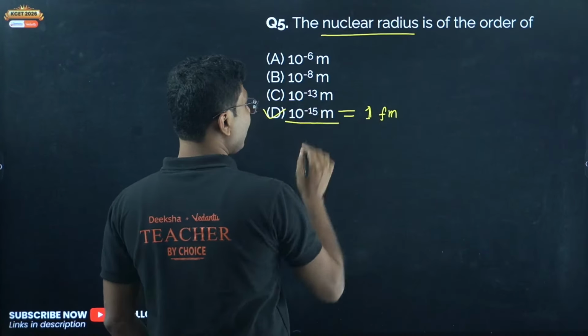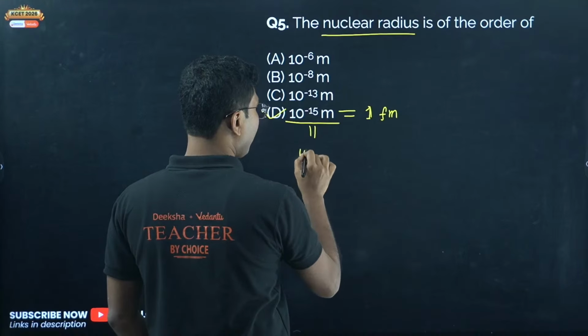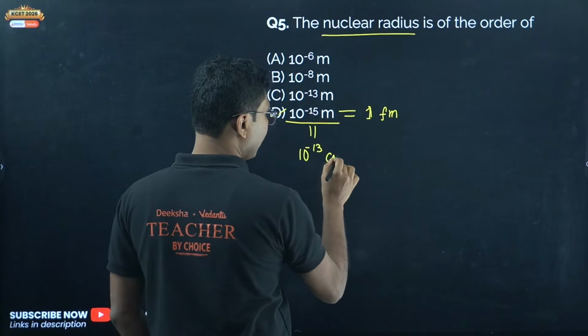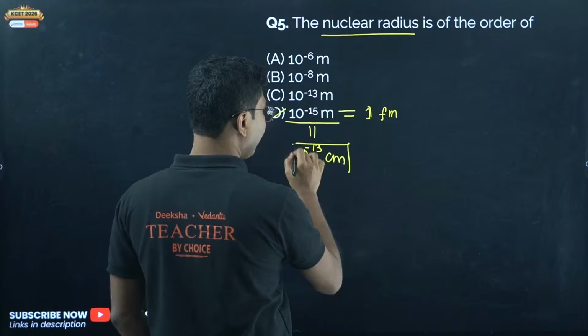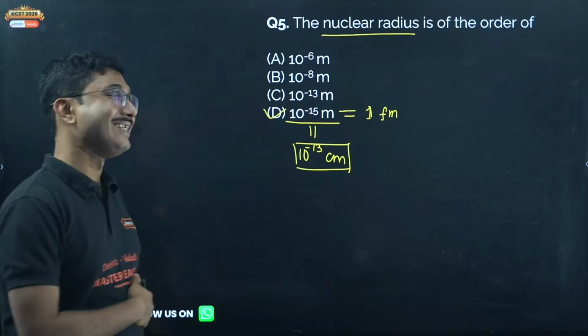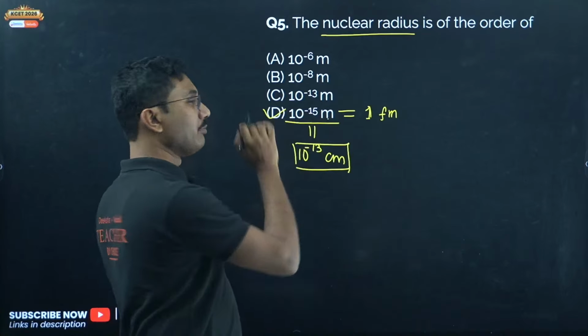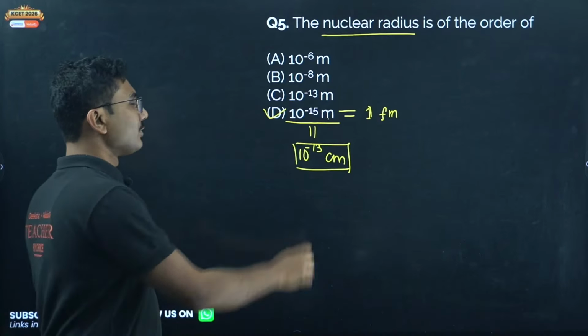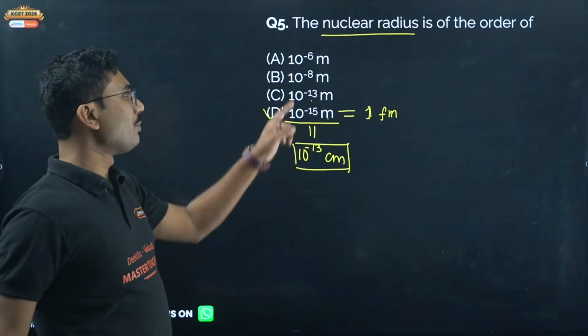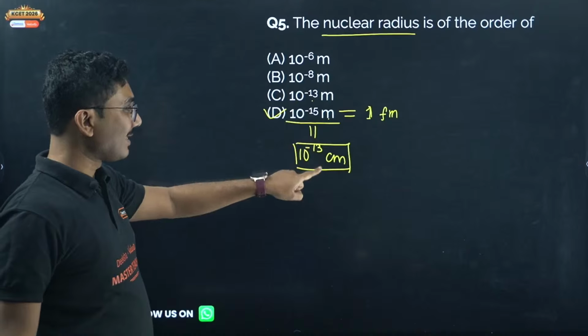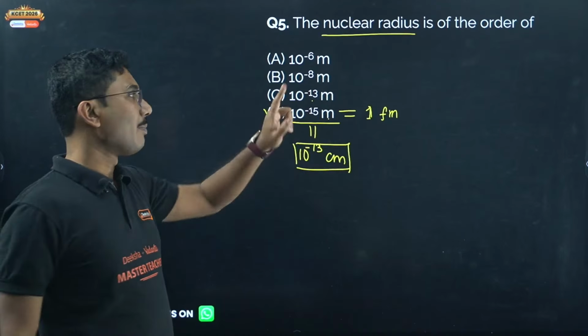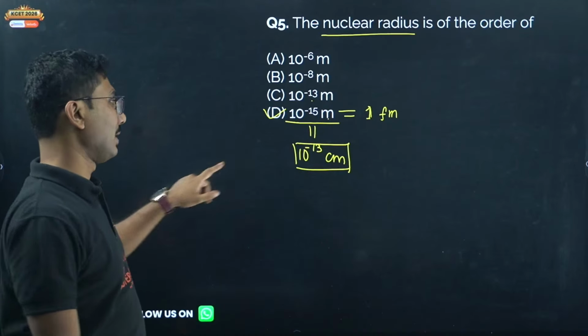Sometimes don't be confused, this is also 10 to the power of minus 13 centimeter. So if the unit is given in centimeters, it will be 10 to the power of minus 13. If the unit is given in meters, it will be minus 15. That's why they try to confuse you by giving minus 13 here. Minus 13 centimeter would be correct, minus 15 meter would be correct.